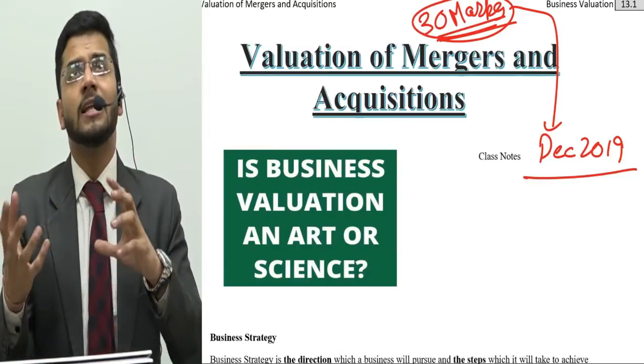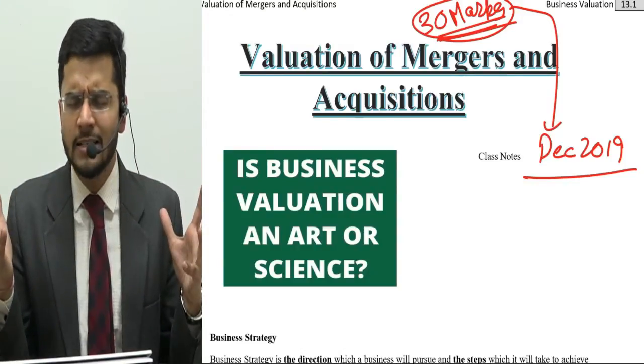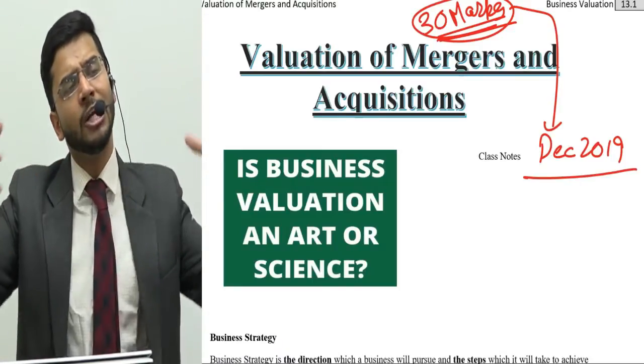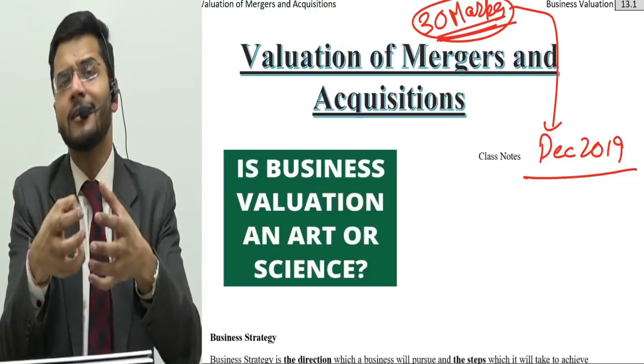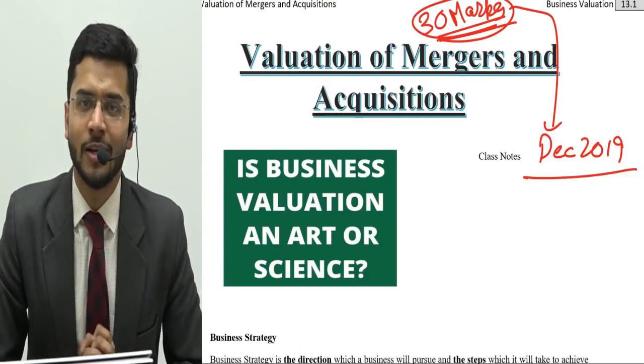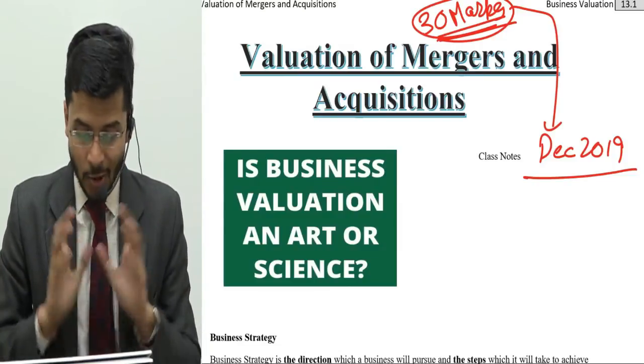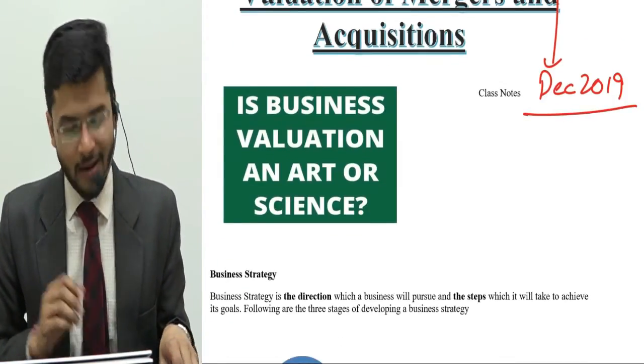I would not say that there is no element of science in valuation. There is a little element of science in valuation as well, but predominantly the characteristics of art are imbibed in valuation and not the characteristics of science. So to answer this question, is valuation an art or science?